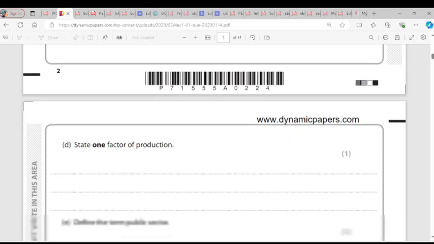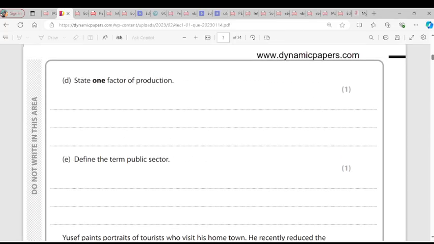D now, sorry. State one factor of production. When we talk about factors of production, we're talking about resources that help in the production of goods and services. So we have land, labor, capital, and enterprise. They said we should state one, so you can just choose enterprise or land or labor, just one.